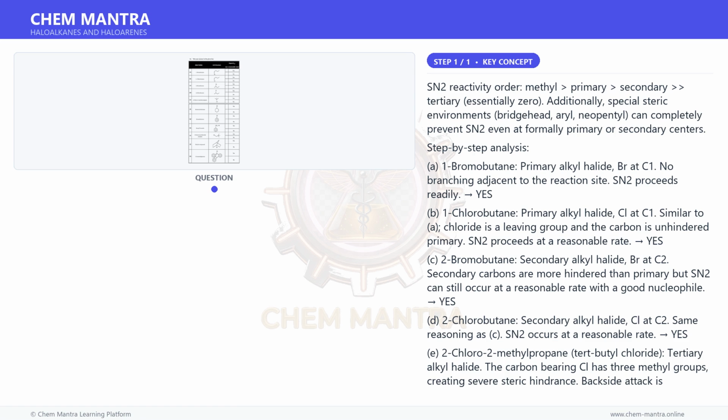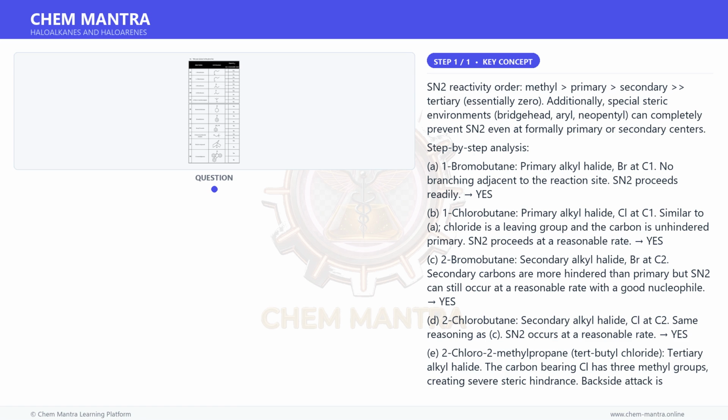Yes. C. 2-bromobutane, secondary alkyl halide, Br at C2. Secondary carbons are more hindered than primary, but SN2 can still occur at a reasonable rate with a good nucleophile. Yes. D. 2-chlorobutane, secondary alkyl halide, Cl at C2. Same reasoning as C. SN2 occurs at a reasonable rate. Yes.